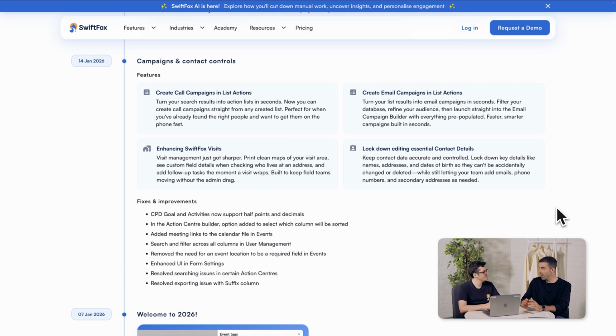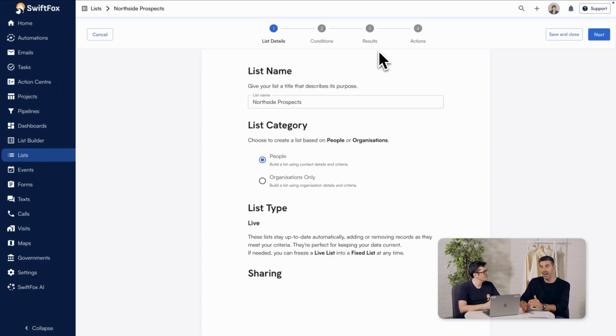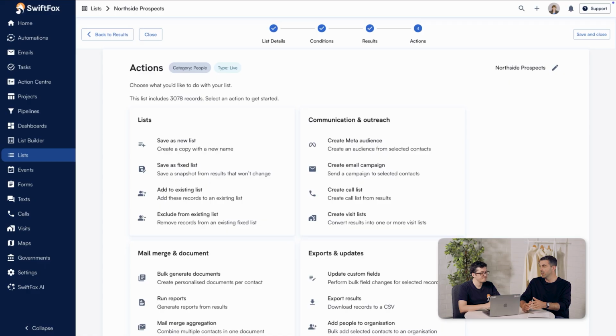One of the things that I really enjoyed was that in the list builder now, the list of actions you can do with the lists that you create just keeps growing. From this month, you'll now be able to create an email campaign directly from your list actions. You'll be able to create a call campaign, and you'll also be able to create visits. So you build your list, you go into actions, and then you can create them instantly, which means you don't have to go into emails, into calls, into visits and start from scratch. What are some of the smaller bits that caught your eye?